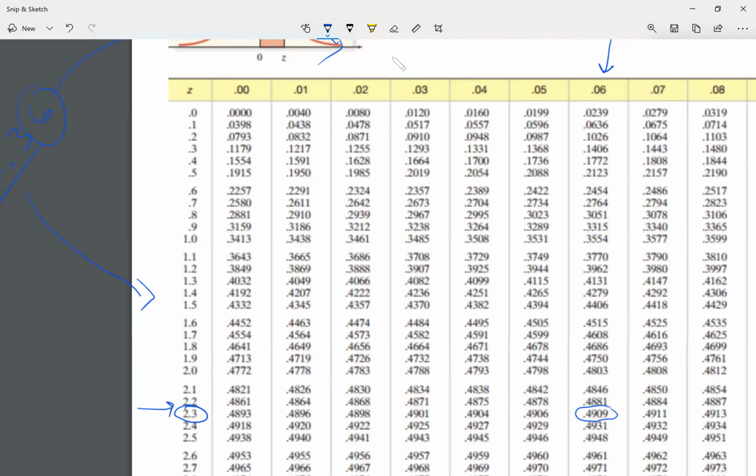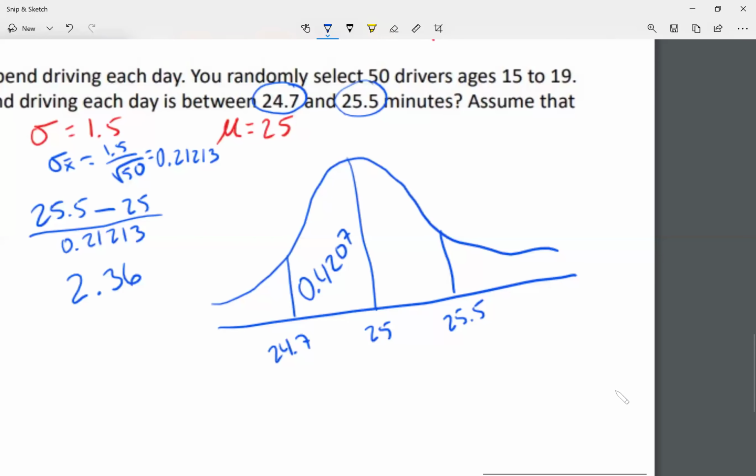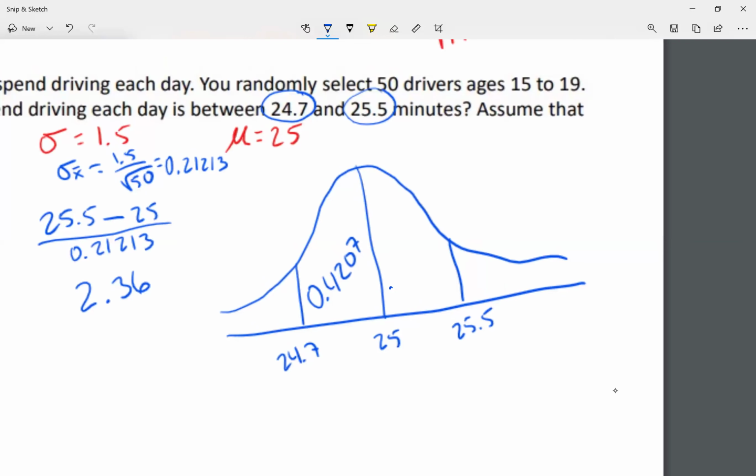Okay, let's come back to our work here. So I just found out that this area here is 0.4909. Now, do you see why I didn't put 25.5 right close to the 25? I wanted to give myself some room to be able to write this number. The same thing with 24.7. I didn't put it too close to the 25. I wanted to give myself some room to be able to write.